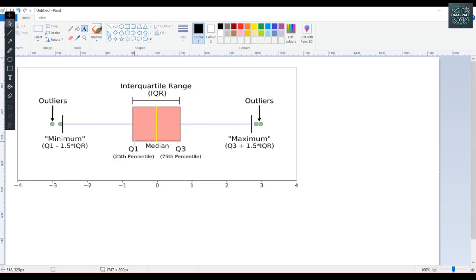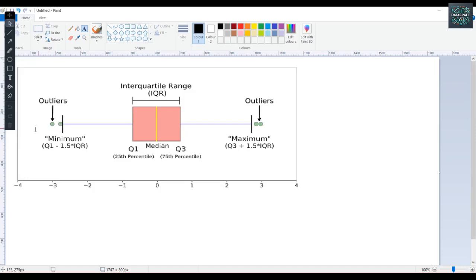Q1 is the 25th percentile. This center line is the median, this line is Q3, which is the 75th percentile, and that line is the maximum, and these two dots are the outliers. This is the upper bound and that one is the lower bound.